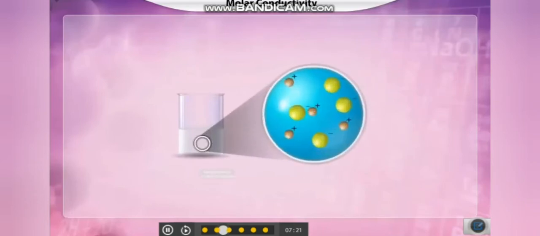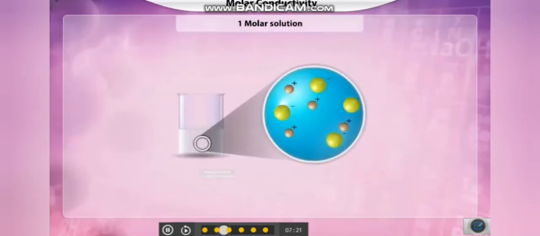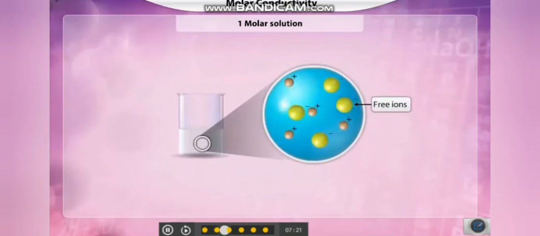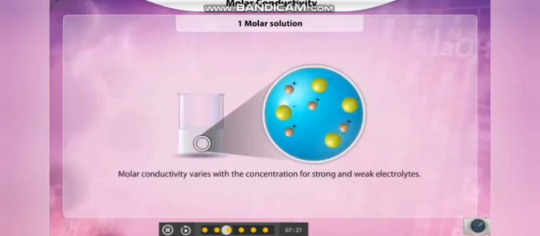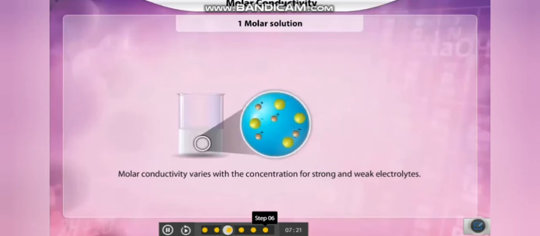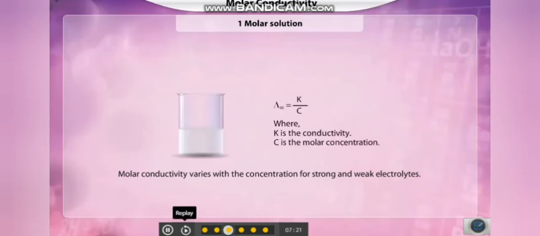The conducting power of all the ions produced by dissolving 1 mole of an electrolyte in a solution is called the molar conductivity. It shows a variation with the concentration for strong and weak electrolytes. Molar conductivity is denoted by lambda.